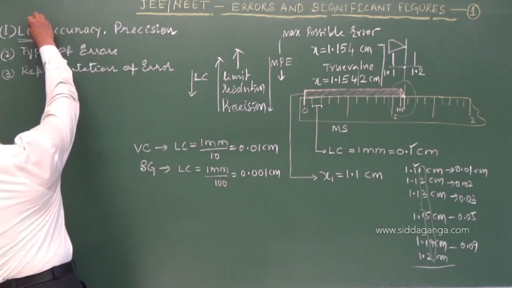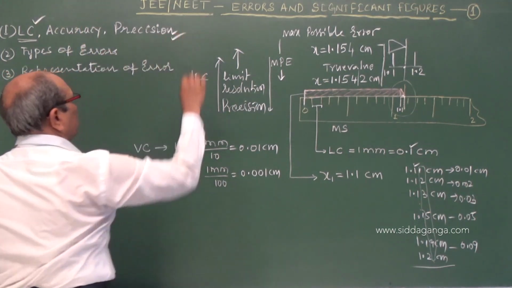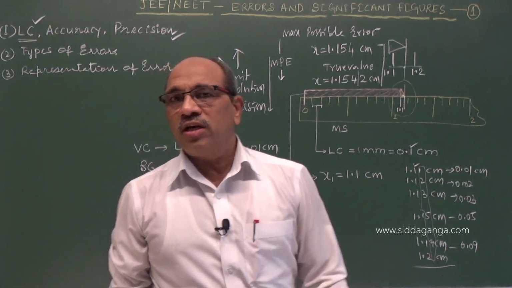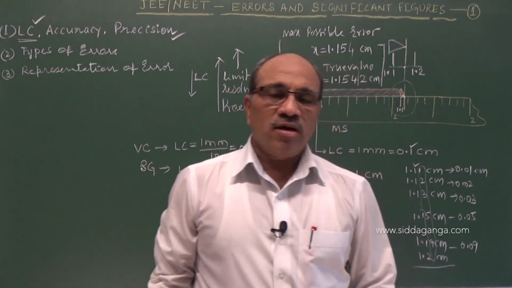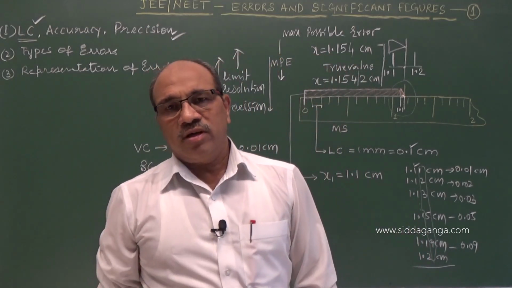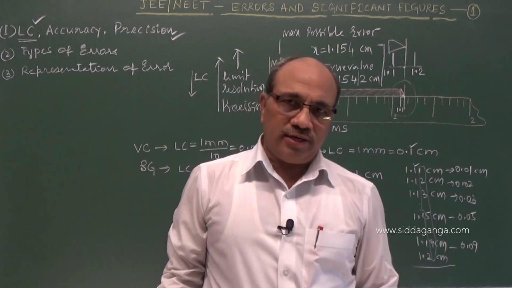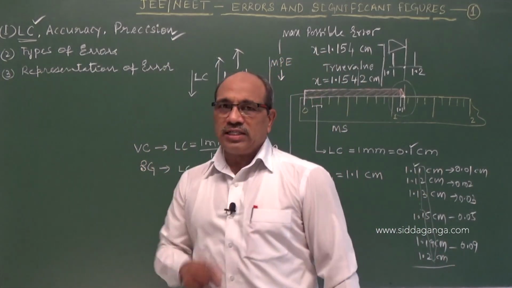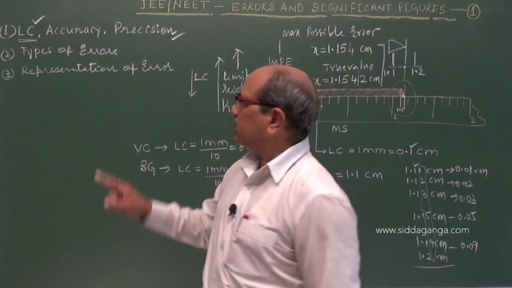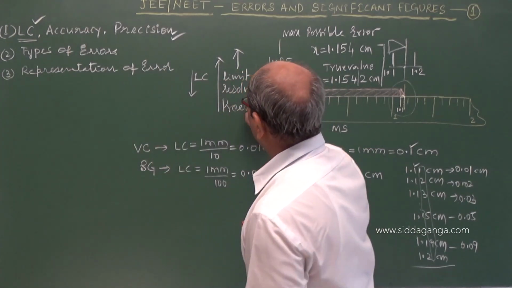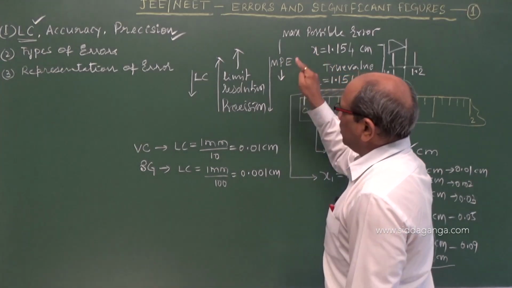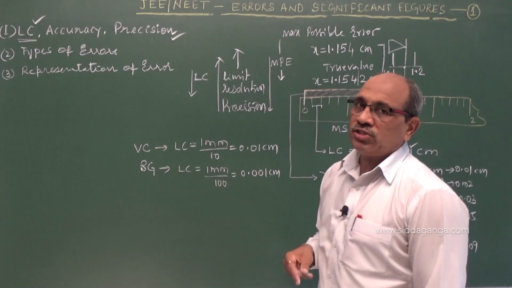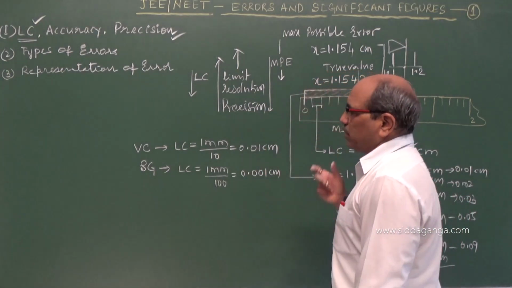I hope you understood the meaning of least count and precision. Precision is nothing but the resolution or limit of the measuring instrument under which a measurement is done. That is directly linked with the least count. The lower the least count, the higher the precision. The maximum possible error goes on decreasing as resolution or precision increases.